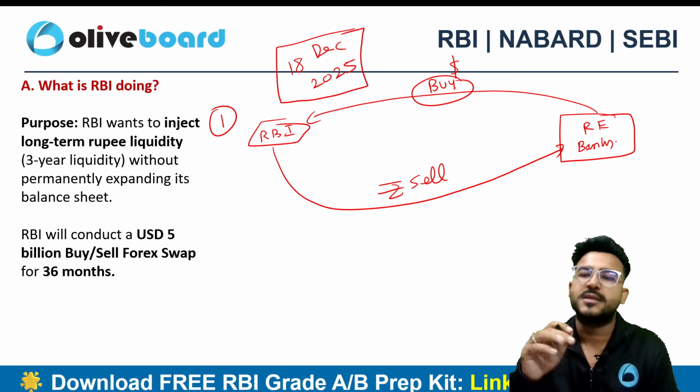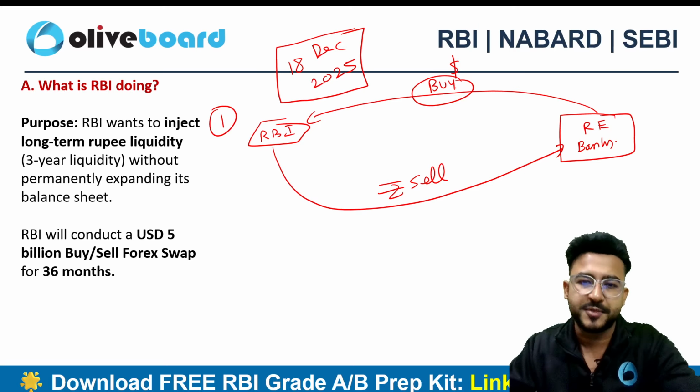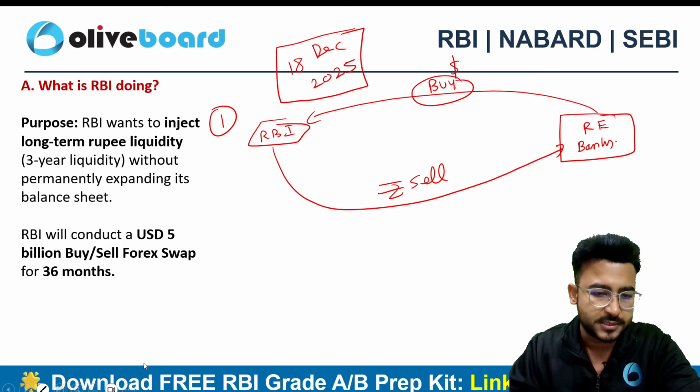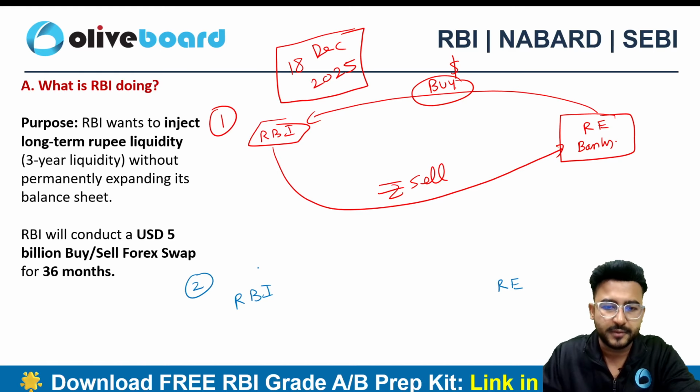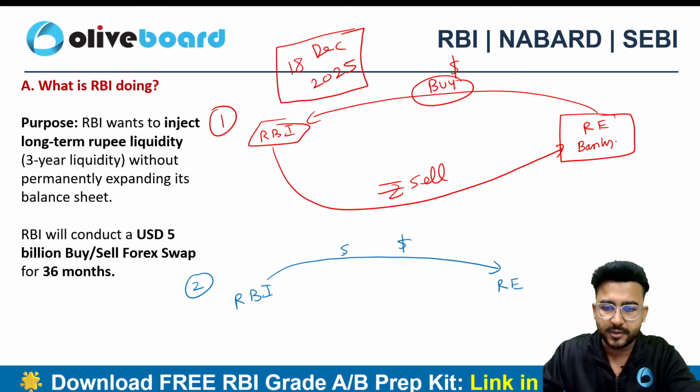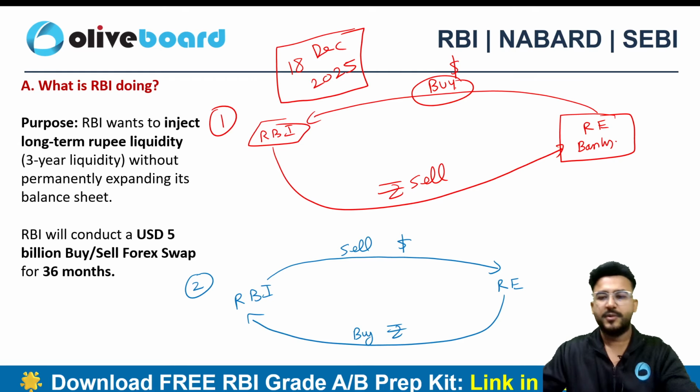Now, because this is a swap, this transaction will ultimately reverse. After 3 years, what is going to happen? The RBI is again going to sell the US dollars and the RBI is going to buy the INR again, right?